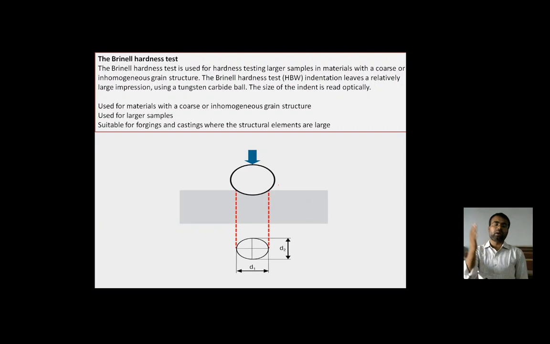According to the load and the thickness of the material, it is all defined. We will discuss in a later class how the hardness test scale is defined. The size of the indent is read optically, and it is used for materials with a coarse, inhomogeneous grain structure and larger samples. It is suitable for forgings and castings where the structural elements are large.